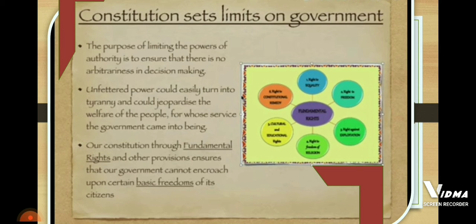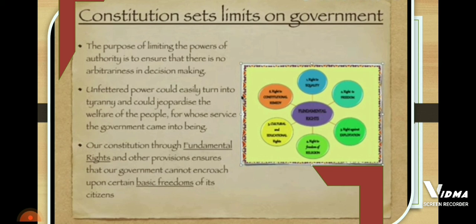Unfettered power could easily turn into tyranny, and it could jeopardize the welfare of the people for whose service the government came into being. When the government comes into power, it might become a dictator. So to stop this, the Constitution has set some limits on the powers of the government so that it will not become a dictator.